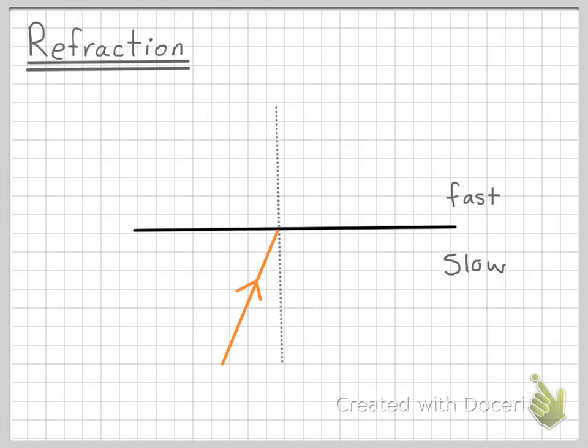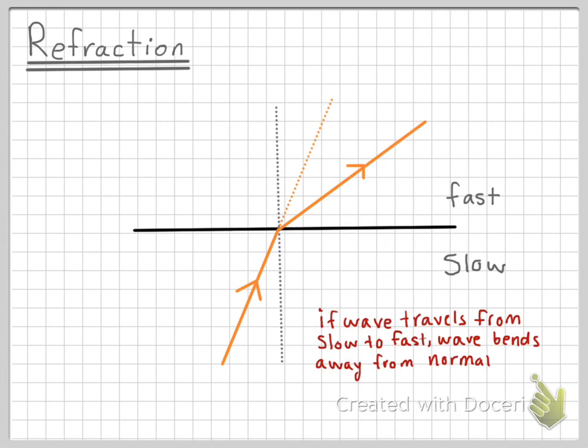Now let's look at what happens when the wave travels from a slow to a fast medium. One would assume that the light would travel straight through like this, but we know that this is actually not the case. So when a wave travels from a slow to a fast medium, the wave actually bends away from the normal line and looks like this.